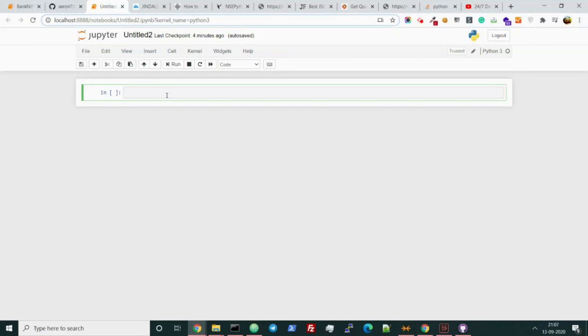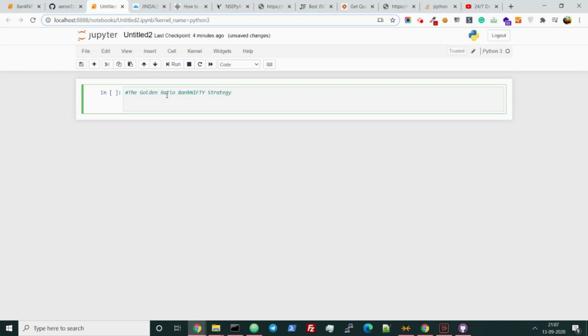So let's go to the next part. Let me just tell you what the golden ratio Bank Nifty strategy is. Obviously the script here is Bank Nifty. Now we are supposed to find a golden number here,